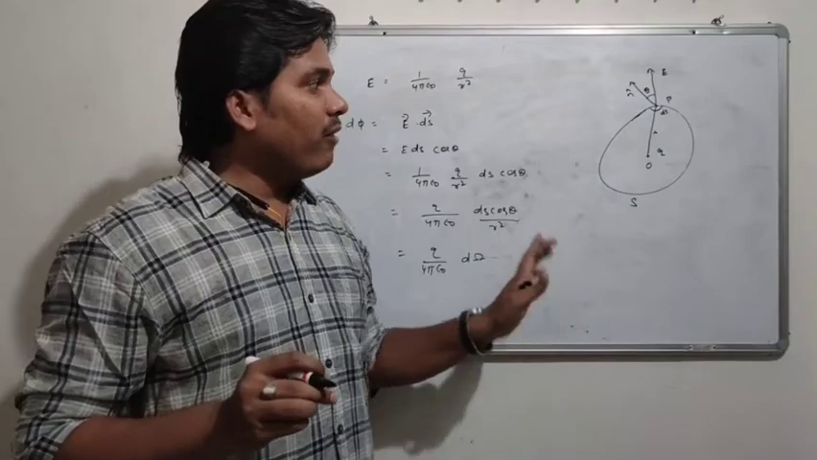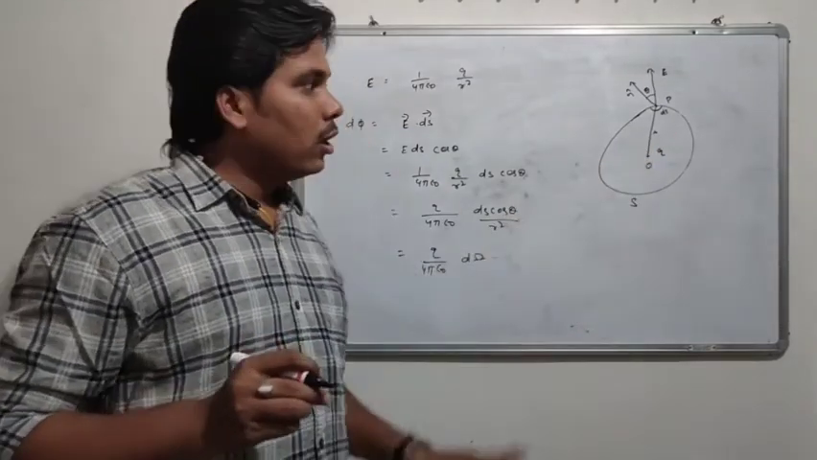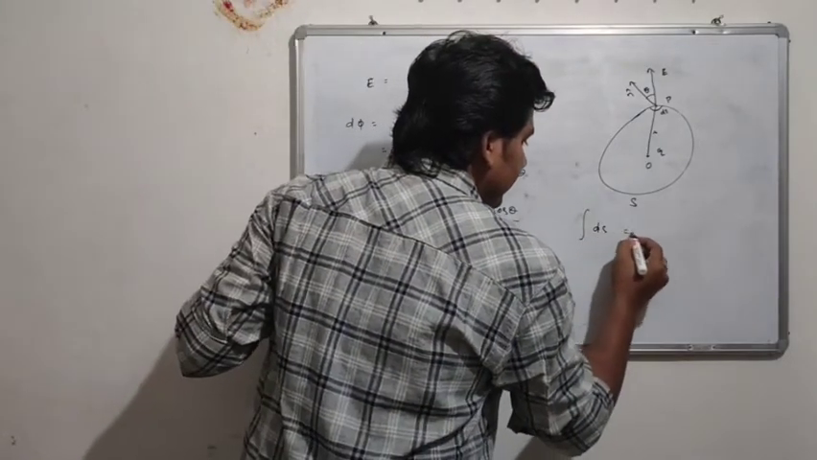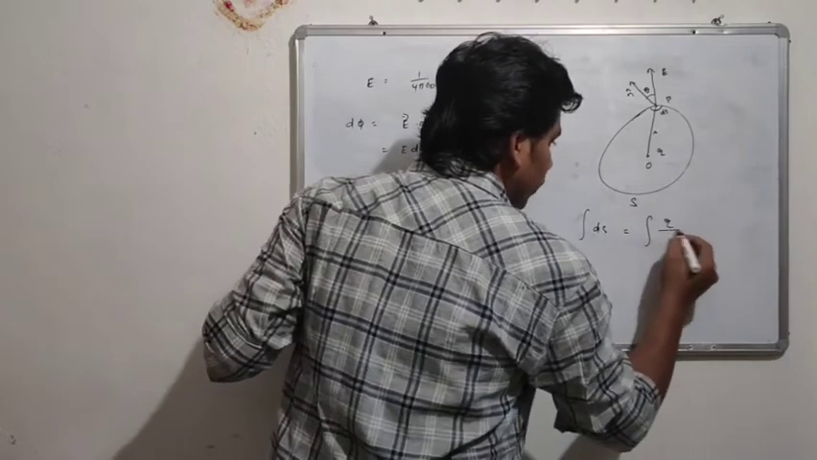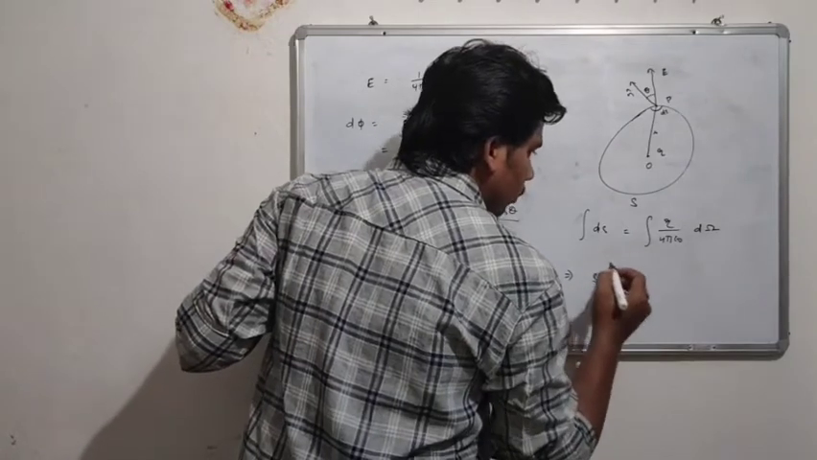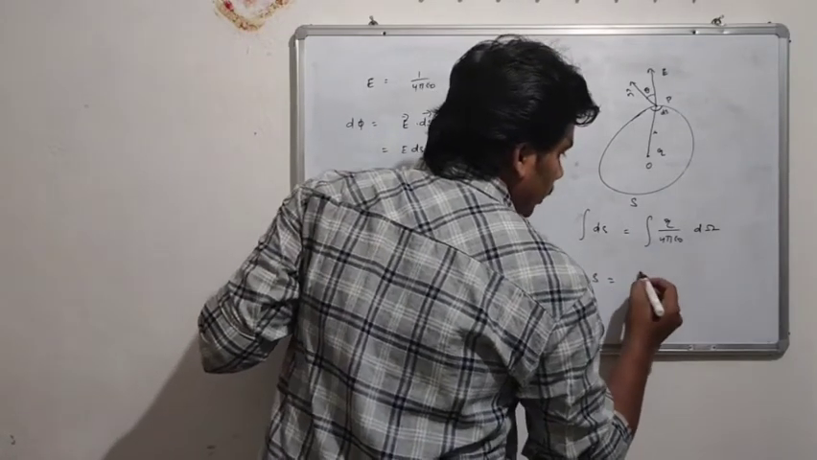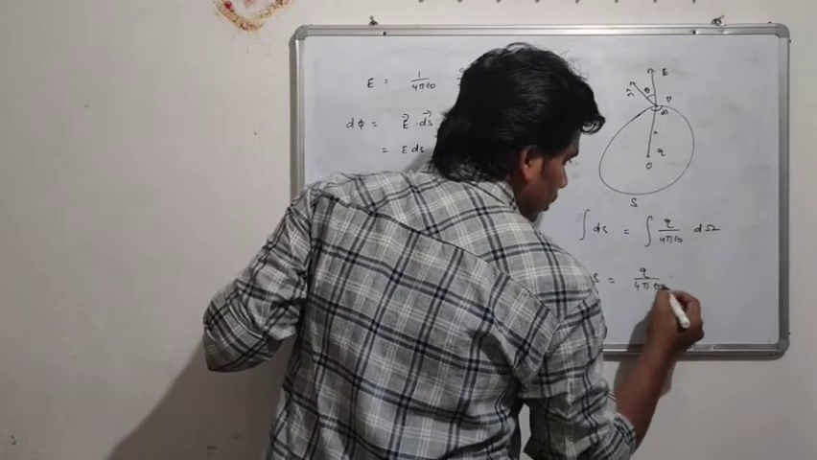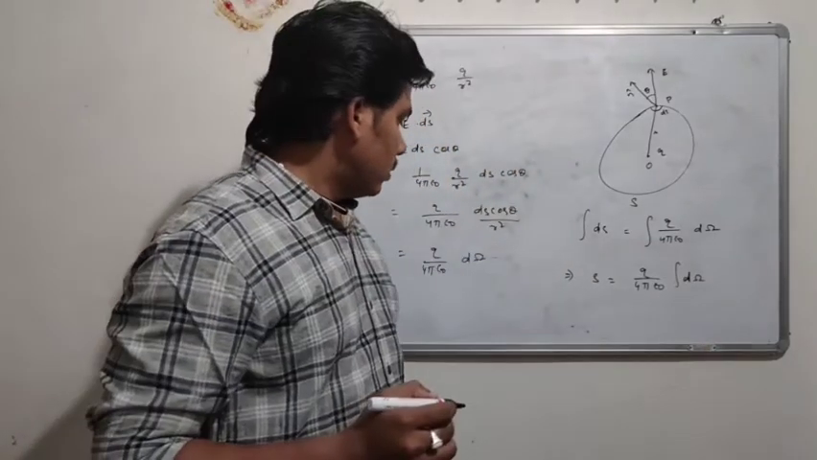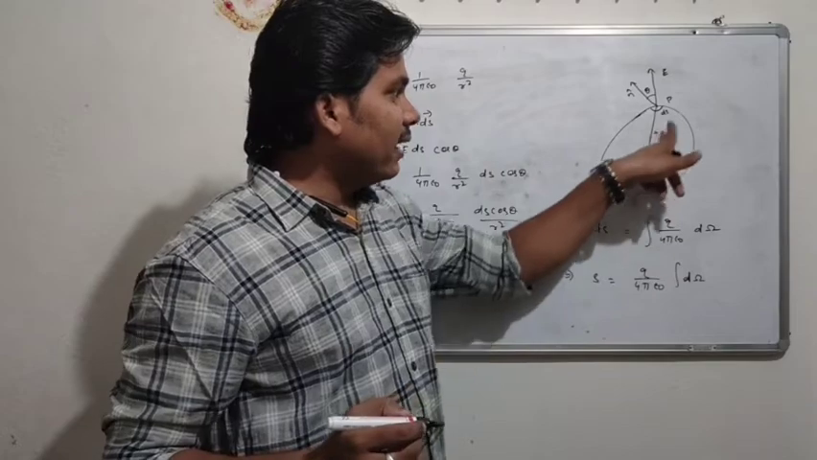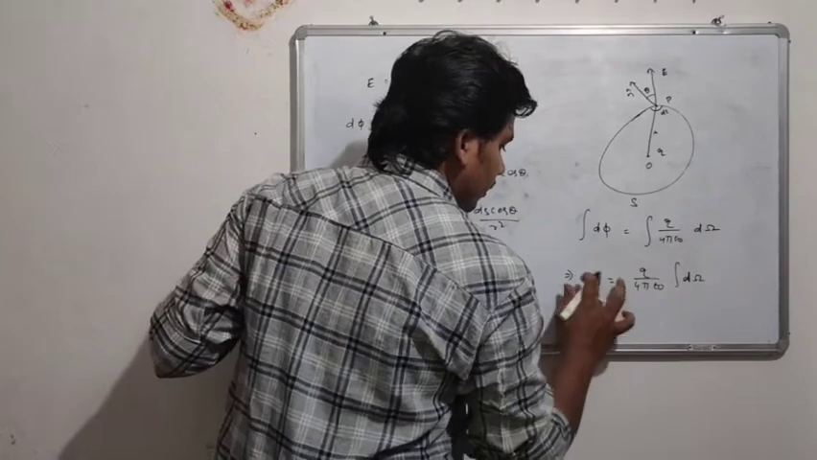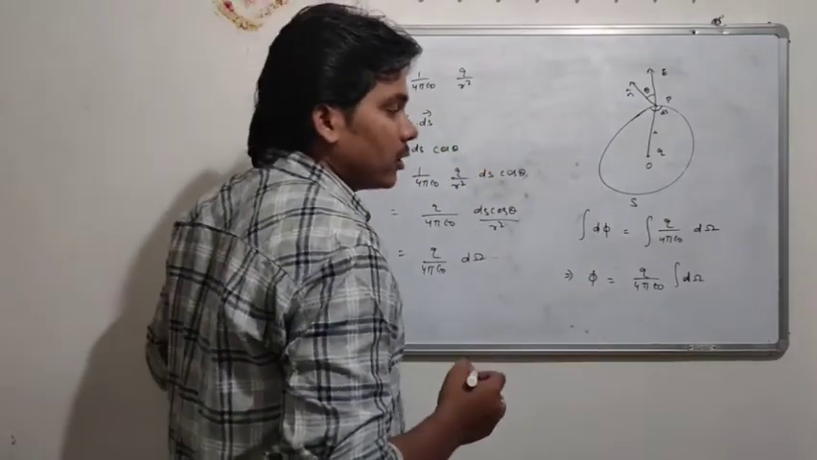Now I will find the electric flux at the entire surface, for which I will integrate on both sides. Then what will happen? Integration of d phi is equal to integration of q by 4 pi epsilon naught d omega. Then this will be phi equal to q by 4 pi epsilon naught integration d omega. I'm just integrating over the entire surface.